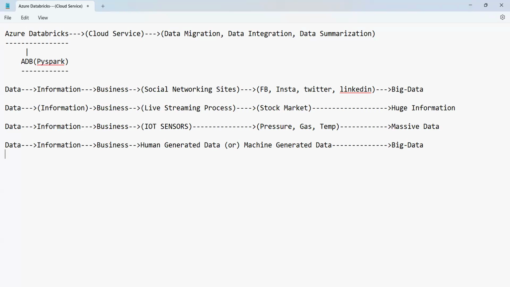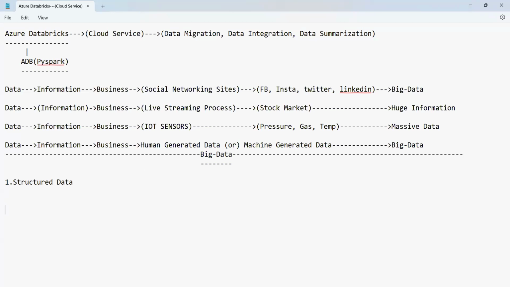So overall, this whole data is called big data, the massive amount of data. Now, when we talk about big data, it is basically classified or divided into three types. What is the first one? Structured data. And the second one, semi-structured data.